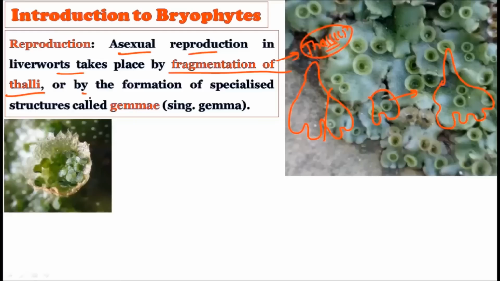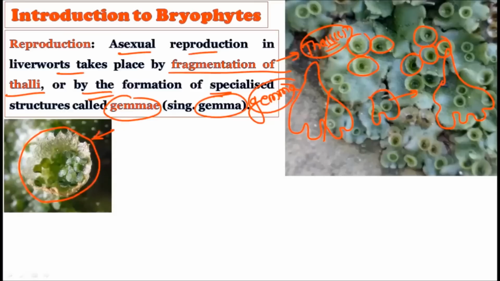Okay, and there are certain special bodies present in a specialized structure which are called gemma or gemmae. Gemma is the singular. So gemma bodies are also created in these particular bryophytes, just like this. See, all these are the gemma bodies. And these gemma bodies are highlighted here as well. Here, of course, this is a highlighted gemma body, and it is responsible for vegetative reproduction as well. So fragmentation can occur, plus gemmae are also created, and inside these gemmae, specialized structures are created, and all these specialized structures can convert into the new whole plant.